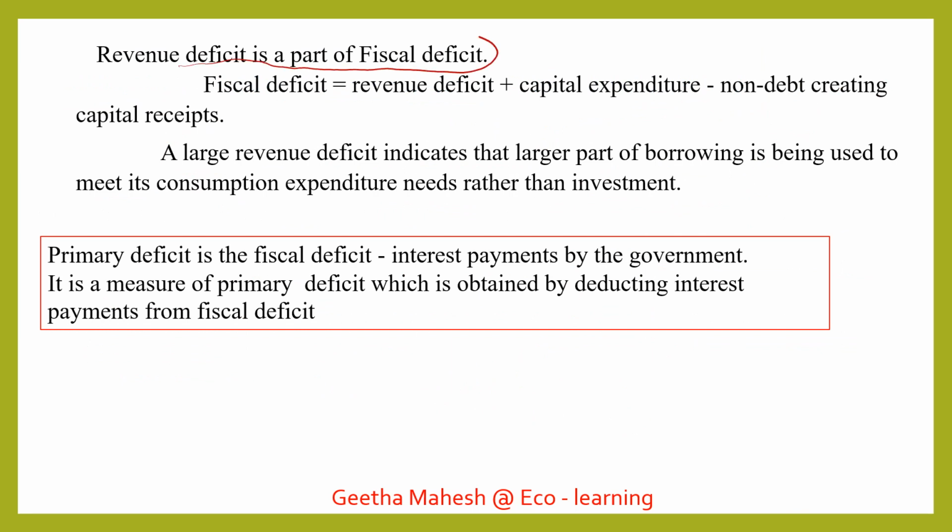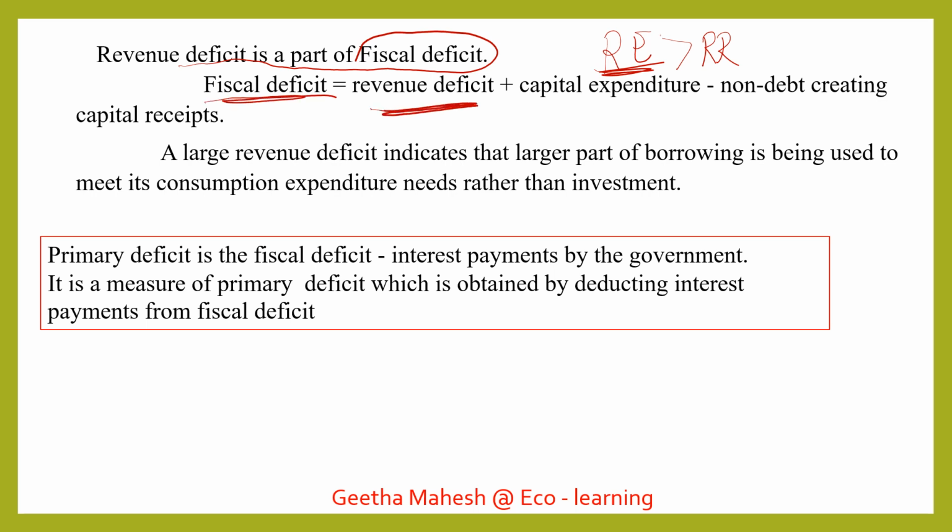Revenue deficit is a part of fiscal deficit. What is revenue deficit? You know very well: revenue expenditure is greater than revenue receipts. So what is revenue expenditure? It is expenditure incurred for the normal functioning of an economy, not for making an investment. That means they are not going to create any fiscal assets or income generating assets. Such expenditure we call revenue expenditure, and this is a part of fiscal deficit.